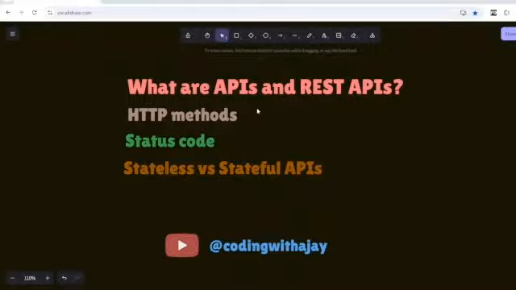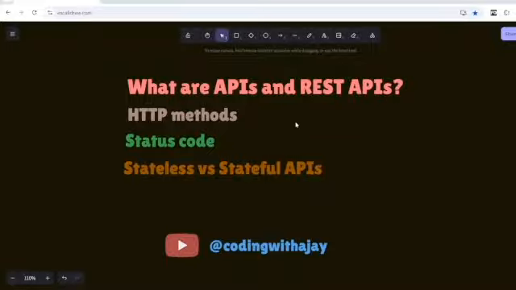PUT means it wants to update the data on the server. So whenever we want to update, for example, update the profile, update this and that, what we are doing is we are using the PUT request, meaning the PUT method, so that the server knows, okay, this is the PUT request, so handle it this way. And DELETE means we want to delete something on the server, simple like that. So whenever we are making a DELETE request, we are saying I want to delete something on the server, so the server will know what actions to perform.